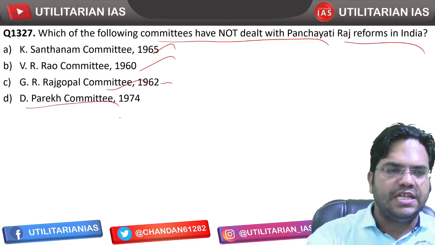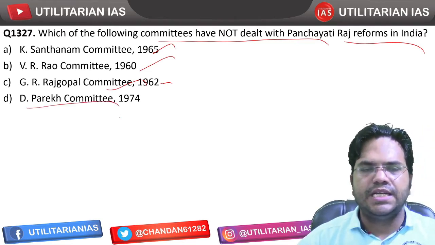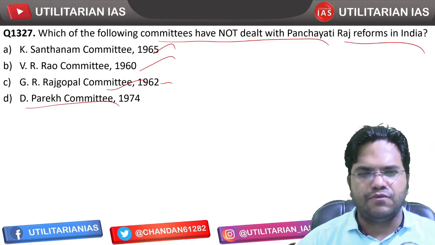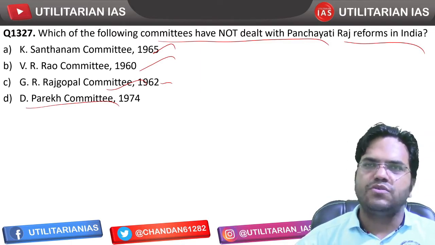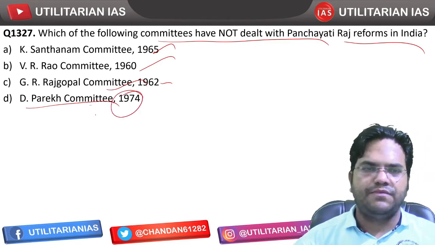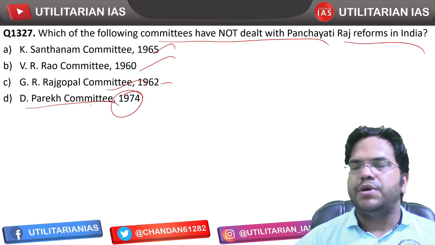So yes, the fourth one, the Dharia committee, has not dealt with Panchayati Raj. It dealt with banking reforms. It was itself related to the economic field, and that committee was established in 1974. It dealt with banking reform but not with the panchayat.